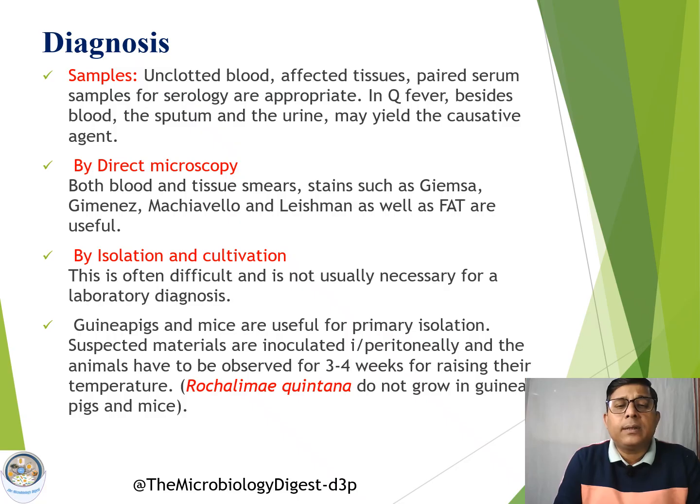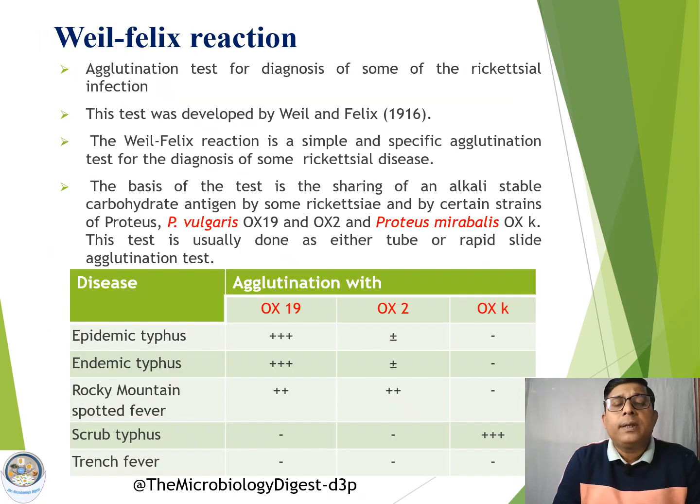Then the organism can be recovered from the infected animals, so we can confirm the disease. Then another very important test is called the Weil-Felix reaction. We have discussed it earlier preliminarily.